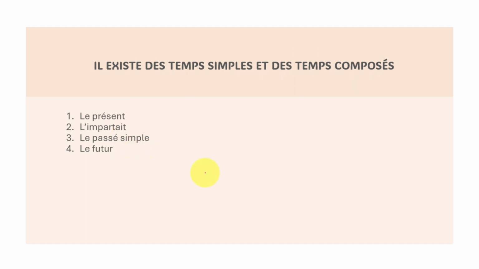I'm going to try my best to help you guys. Il existe deux temps simples et deux temps composés. Here we have le temps simple, here we have le temps composé. So we have le présent, l'imparfait, le passé simple, le futur.